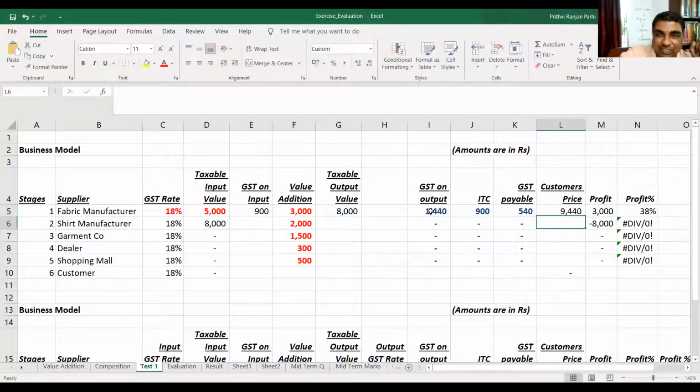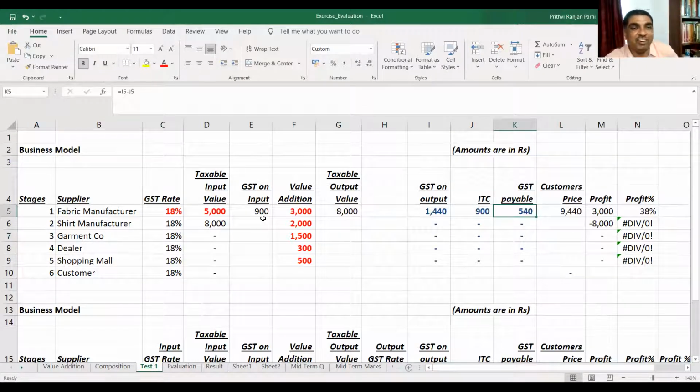Yes. So the customer is going to pay 9,440. But actually we are depositing only 540, because the value addition is 3,000, and we are paying 18% on it. So 540 we are paying. Right. Now you see how much profit is earned in this kind of situation.